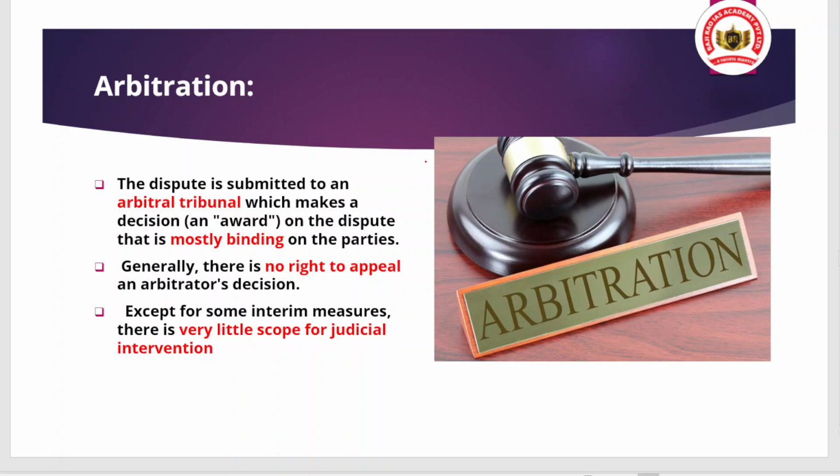Okay, so it means there is a possibility that there will be no right to appeal, as the arbitrator's decision will be final. There will be very little scope for judicial intervention here, and maybe the right to appeal will be provided, but in a limited sense. That is the point of arbitration.